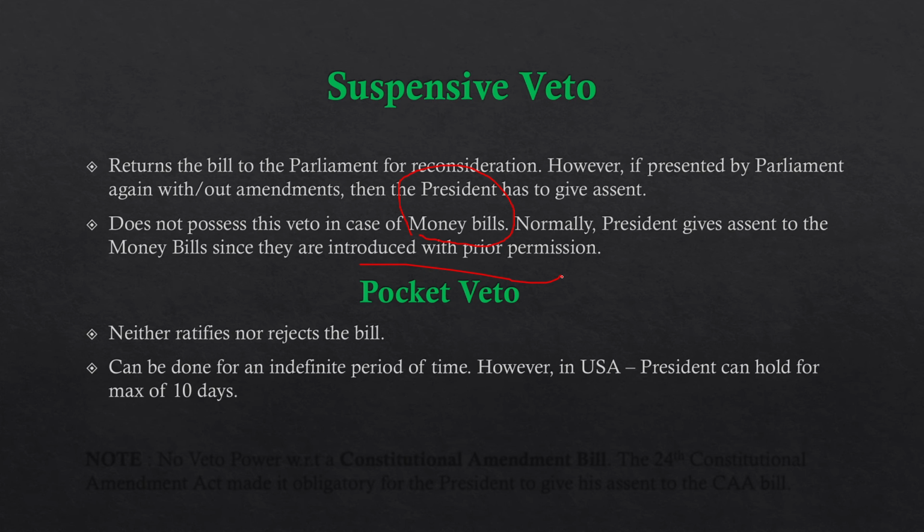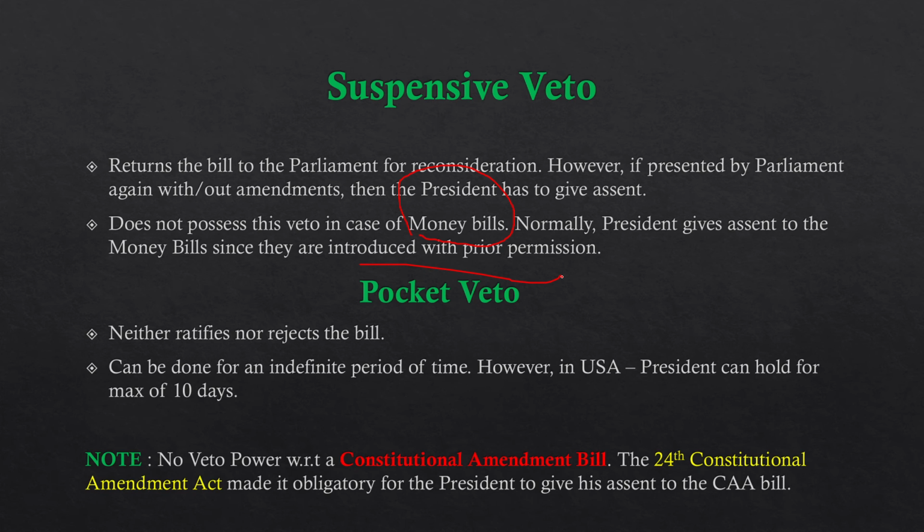Now, there is an important point: no veto power with respect to a constitutional amendment bill can be exercised by the president, and this was made by the 24th Constitutional Amendment Act, which made it obligatory for the president to give his assent to constitutional amendment bills. So that's something which you should keep in mind, that the 24th Constitutional Amendment Act came in 1971, through which it was made obligatory for the president to give his assent to the constitutional amendment bill.